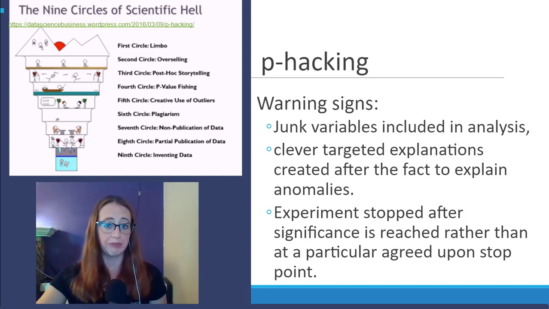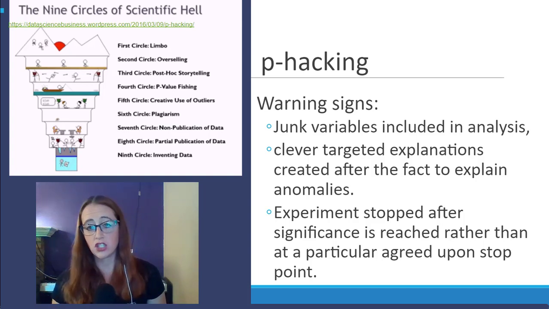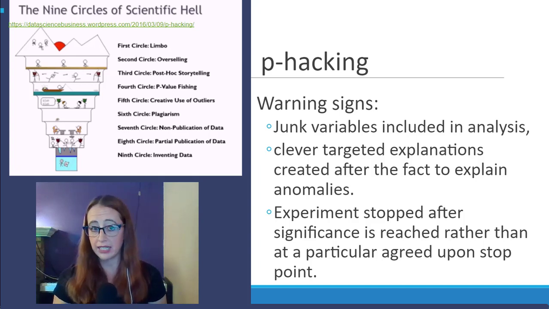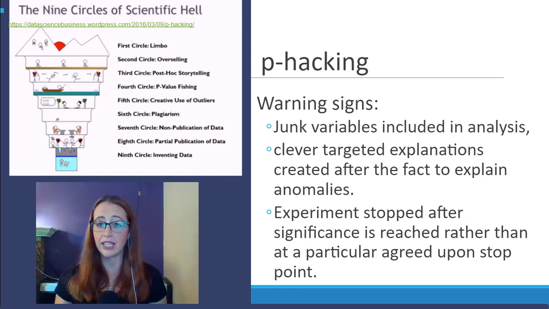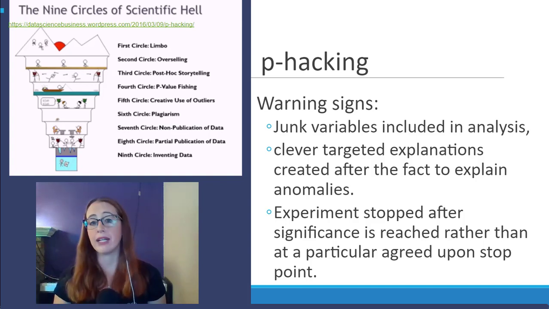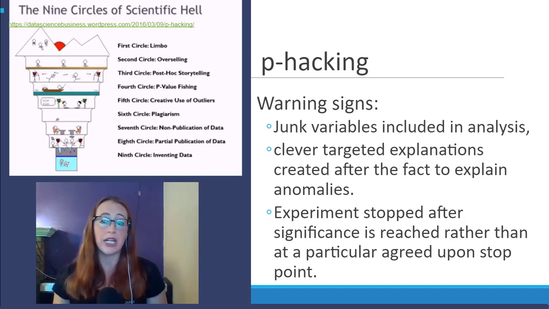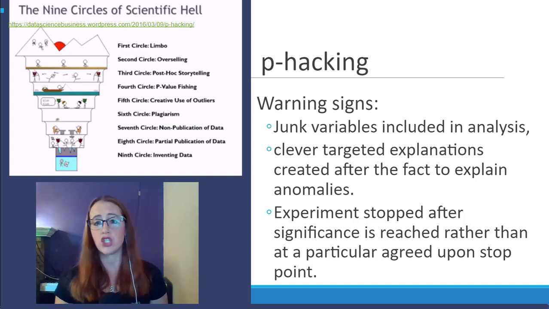The second one is harder, because actual explanations describing a phenomenon and post hoc storytelling are very, very similar in some cases. This is one of the reasons scientists are supposed to do hypothesis testing, as it helps to minimize post hoc storytelling if you give your explanations in the beginning. However, lots of discoveries do happen by accident, so we don't want to write off any result that didn't come directly from the hypothesis. Usually to catch this, it either needs to be pretty outlandish, like the example in your reading today, or more often it seems like the story is always changing.